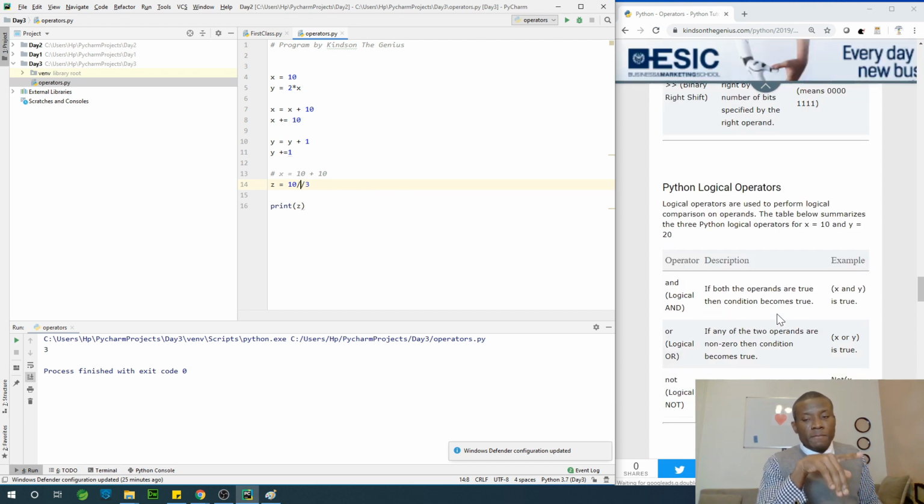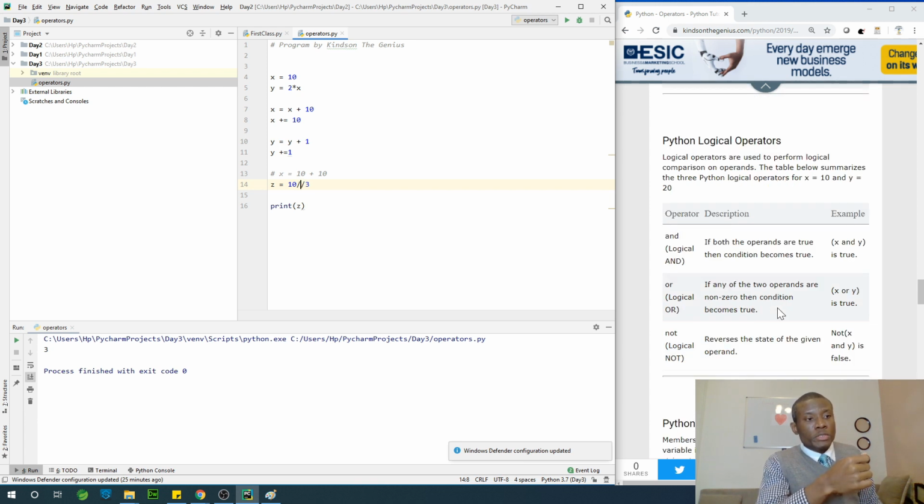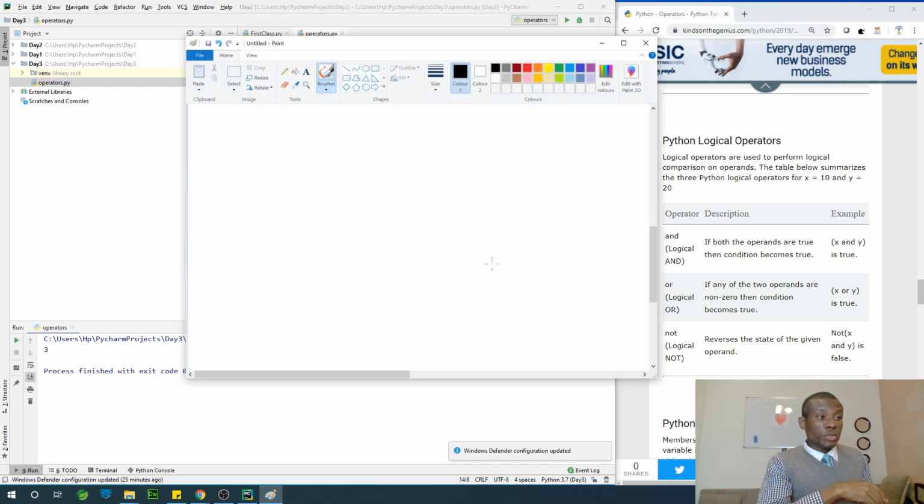Now we also have the logical operator. The logical operator is used to perform logical comparison of operands. So for instance, you can say x and y. Again, a logical operator returns true or false. How do I illustrate it? x and y. If both operands are true, then the condition becomes true. So let me quickly teach you something new. You need to know this as a programmer.